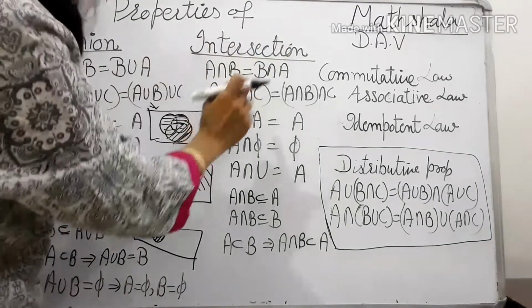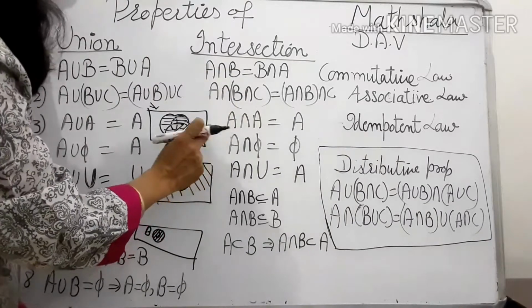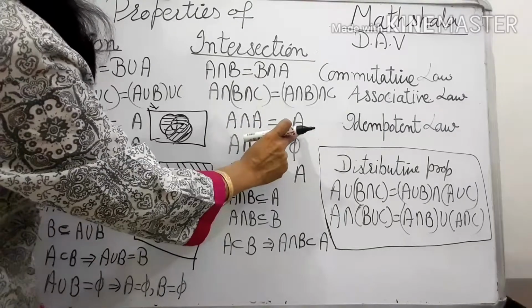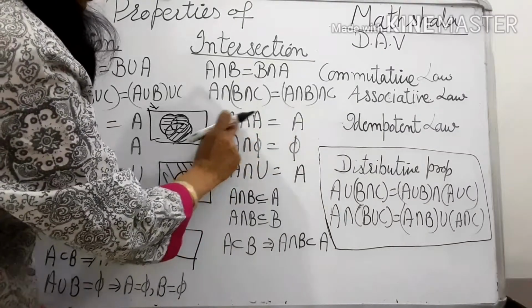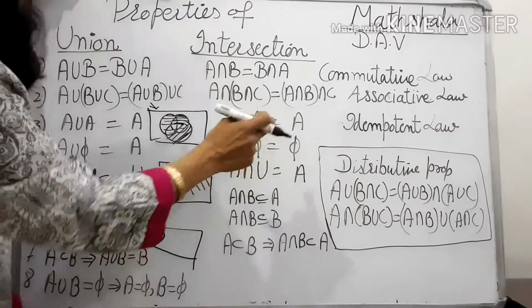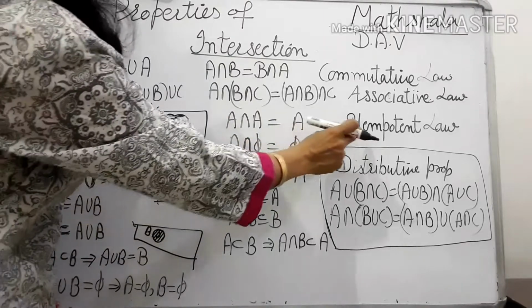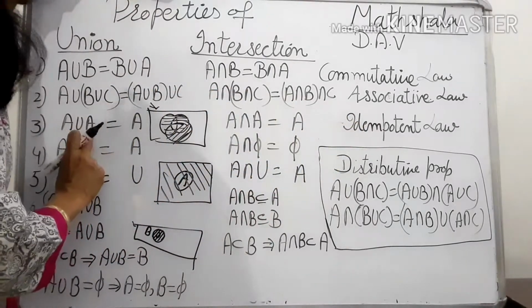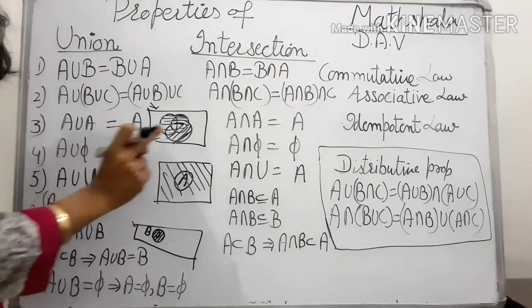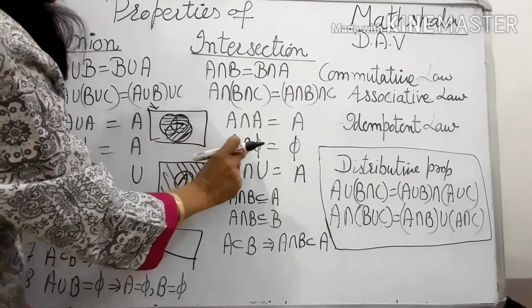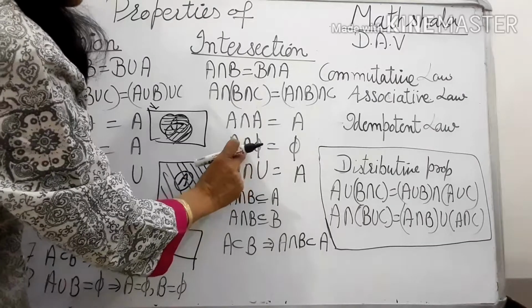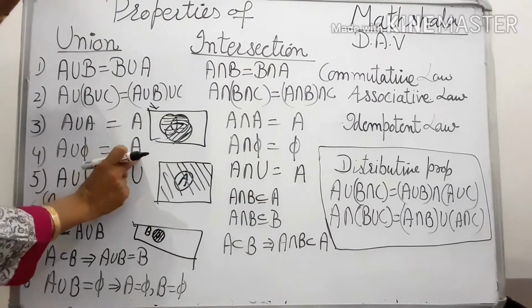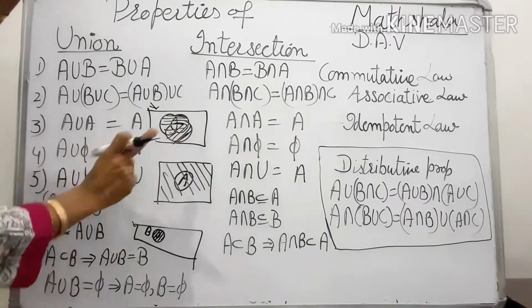Now come to intersection. These two we have already discussed. Now come to the third one: A intersection A is equal to A. दो set, एक set की intersection अपने साथ ही, the set A itself. This property is known as the idempotent law, for union also, for intersection also. Now any set intersection with the empty set is empty. Union with the empty set is the set itself. दोनों का difference आपको ध्यान रखना चाहिए.